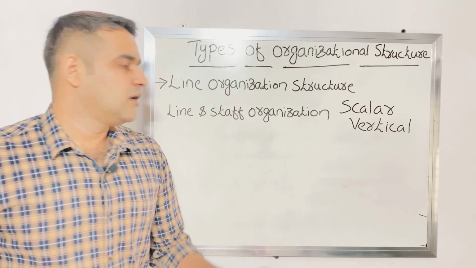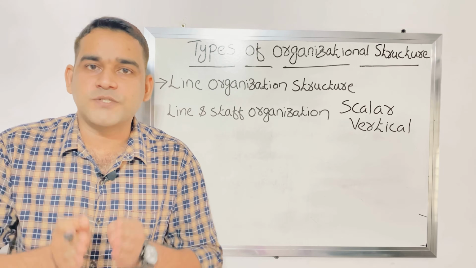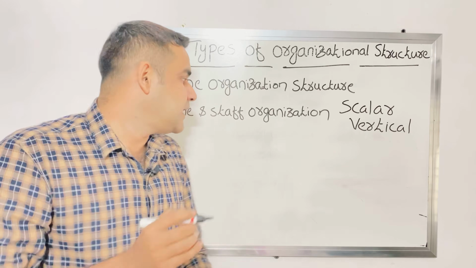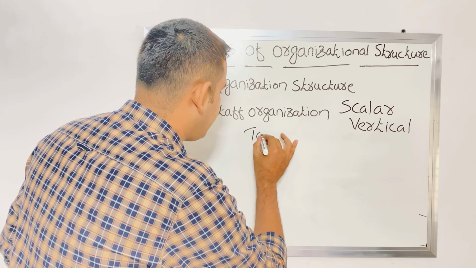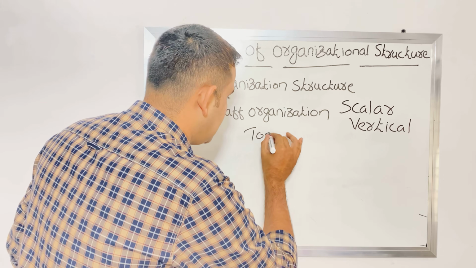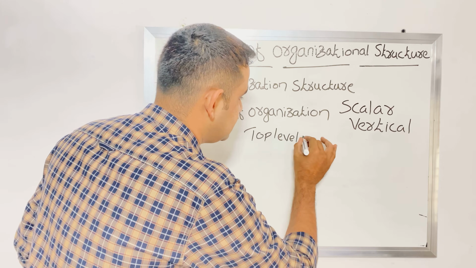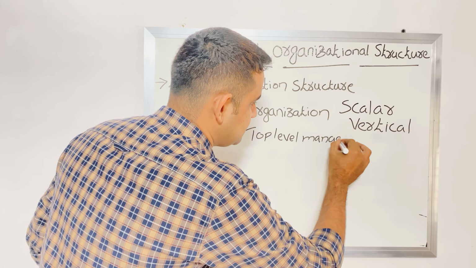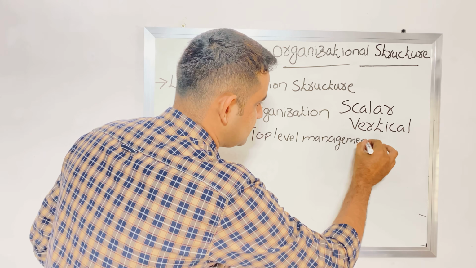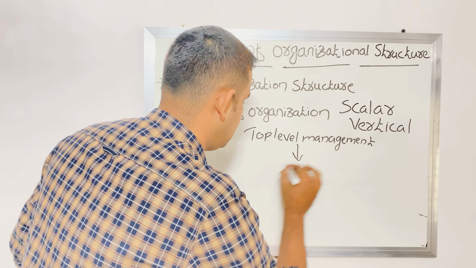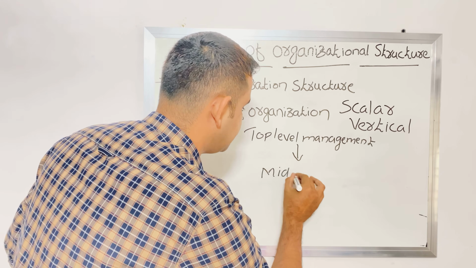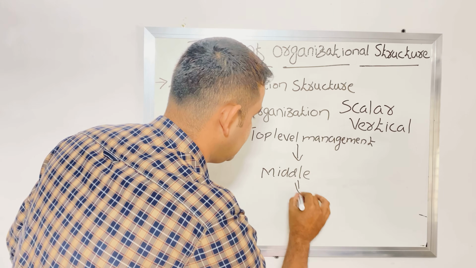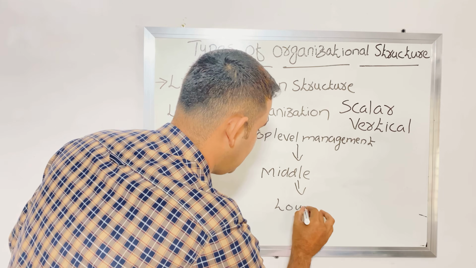Here the authority flows from top to bottom. From the name itself, the authority flows from top to bottom, that is top level management, then middle level management, then lower level management.